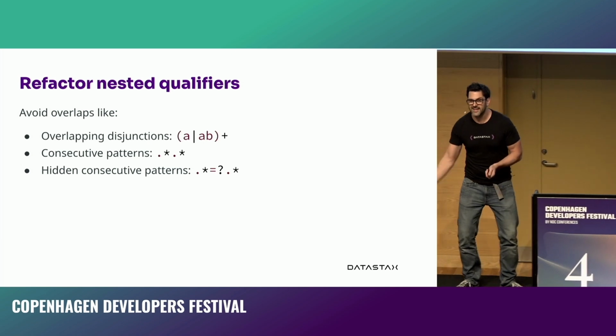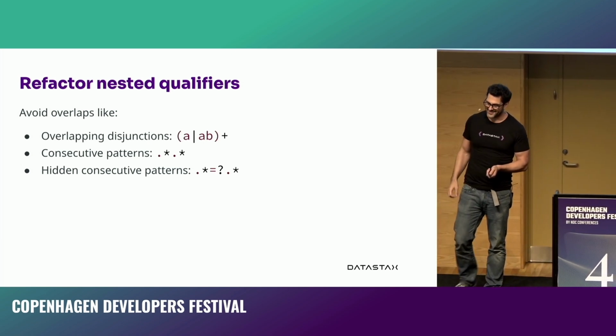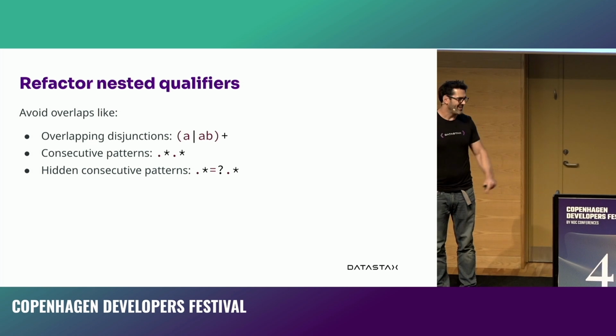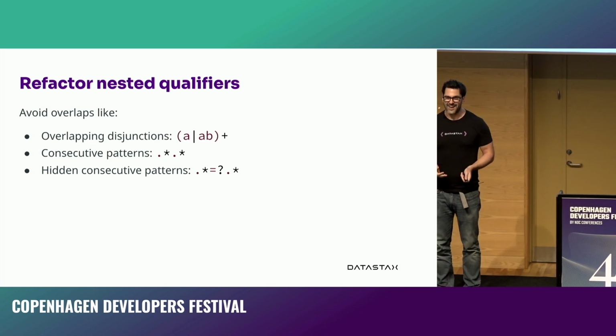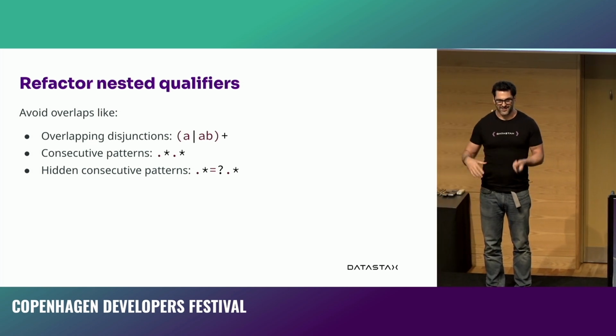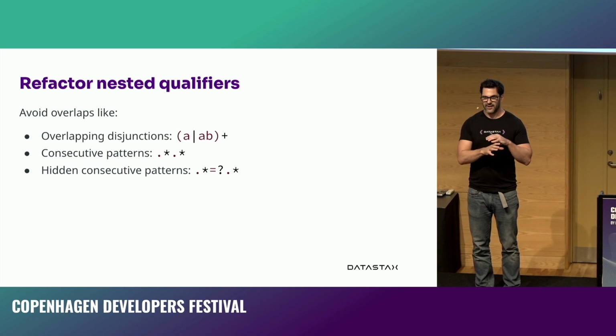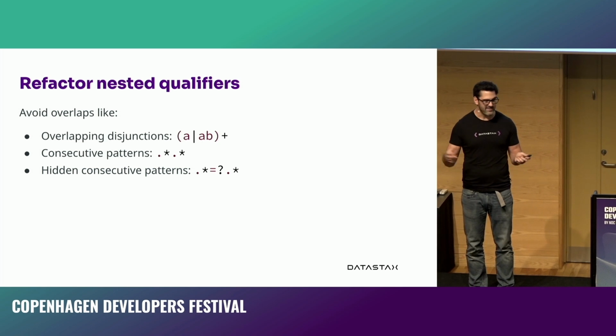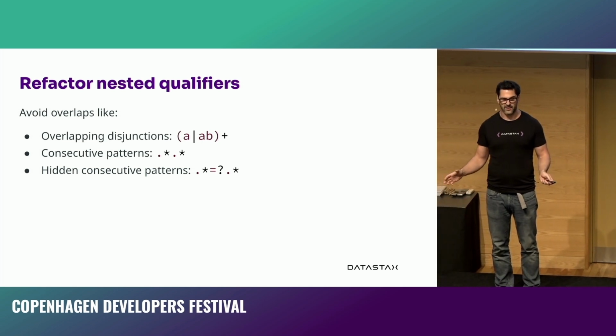We need to look for those consecutive patterns, dot star, dot star. I mean, the star didn't help us in the first place in the regular backtracking. But if we're then adding them up together next to each other, that dot star gives us the opportunity to check every single permutation of characters next to each other in that string. And very quickly, it takes a lot of time.